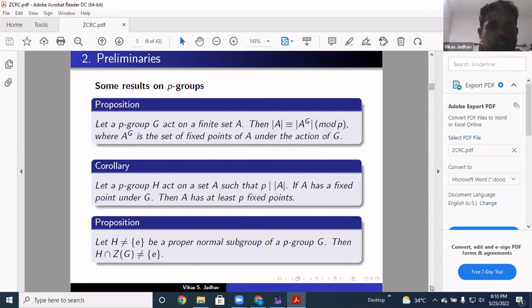If G is a p-group acting on a finite set A, then the order of A is congruent to the order of A_G modulo p, where A_G is the set of all fixed points of A under the action of G. If a p-group H acts on a set A such that p divides the order of A, and A has a fixed point, then A has at least p fixed points. And one of the well-known results in p-groups is that if H is a nontrivial normal subgroup of a p-group, then it intersects the center nontrivially.